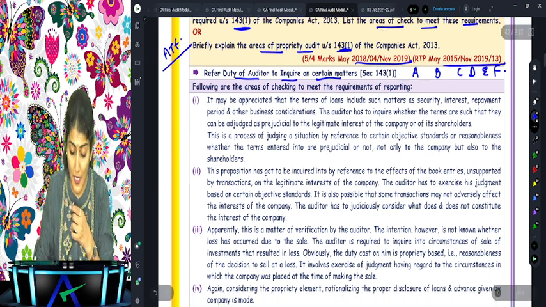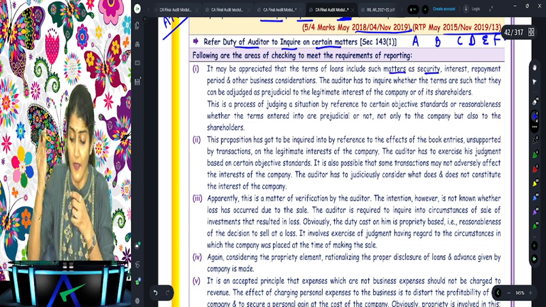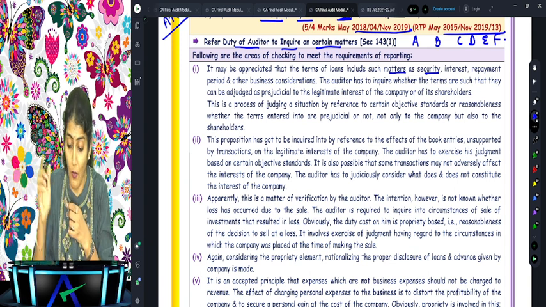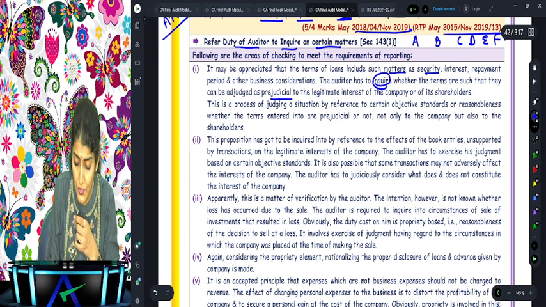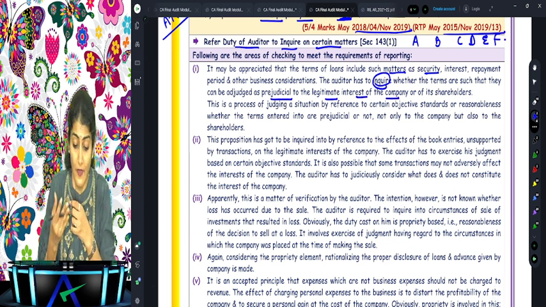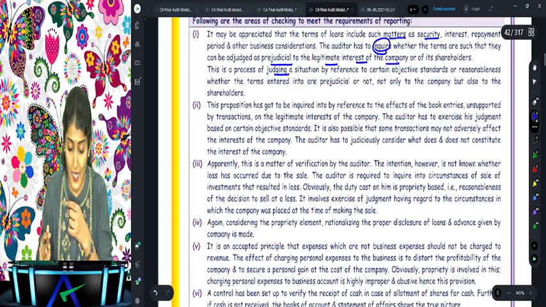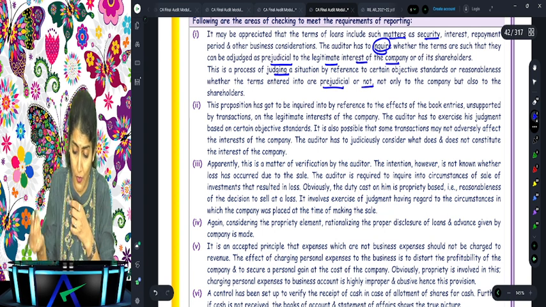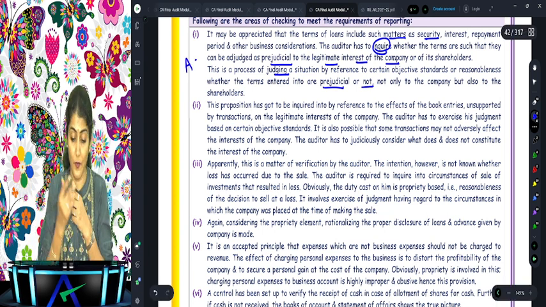Right. It may be appreciated that the terms of loan include such matters as the security, interest, repayment, and other business considerations. The auditor has to inquire whether the terms can be adjudged as prejudicial to the legitimate interest of the company or its shareholders. This is a process of judging a situation by reference to certain objective standards of reasonableness, whether the terms entered into are prejudicial or not, and not only to the company but also to the shareholders. So that is the first one.